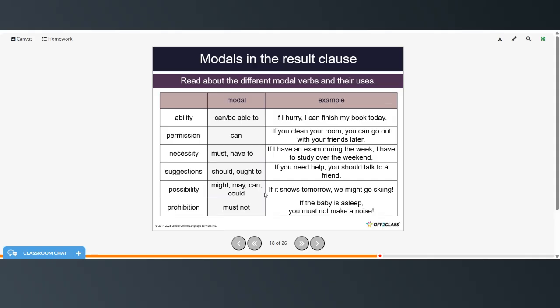If it snows tomorrow, we might go skiing. And prohibition, the modal is must not. If the baby is asleep, you must not make a noise.